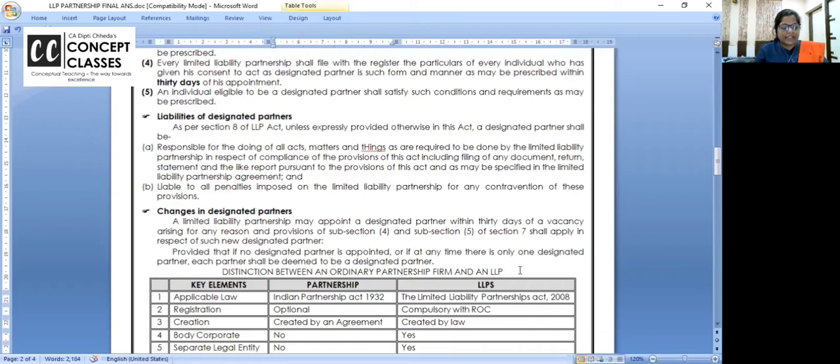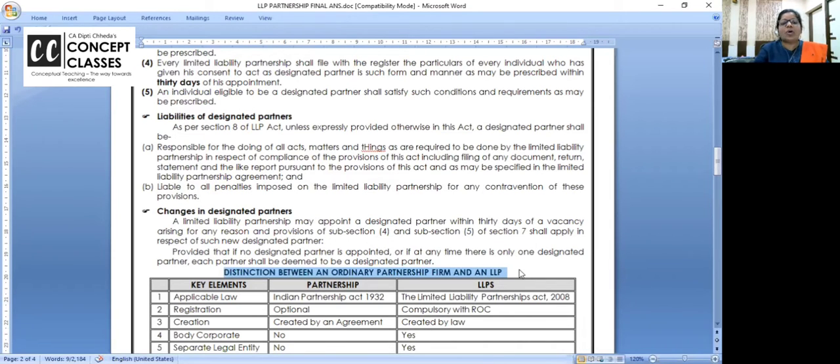Okay? Right. Please ask your doubts because I have completed the topic of designated partners. 50% of LLP is already done, and you should not leave this.